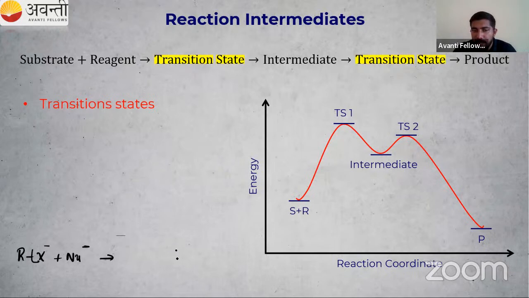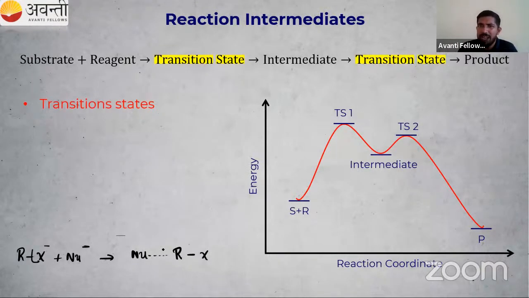So what is actually happening? There is R and there is X, and they are very good friends. After some years, a new friend is coming, known as Nu. This Nu is trying to make a friendship with R. At the same time, X is saying, you are my best friend, so don't go with him. Slowly, Nu is trying to make friendship with R, and the friendship between R and X slowly decreases. I can indicate it with dotted lines.